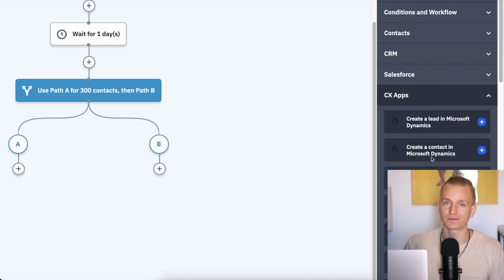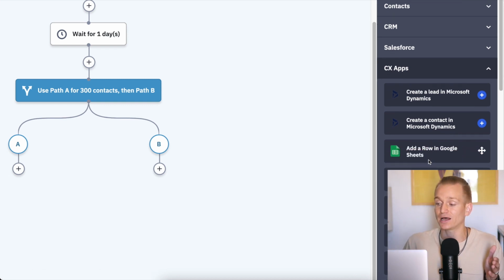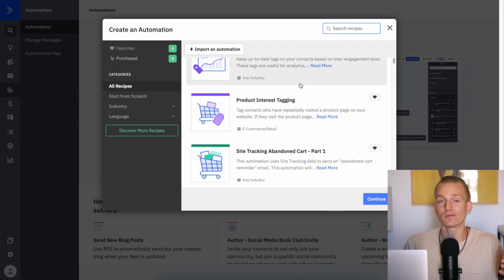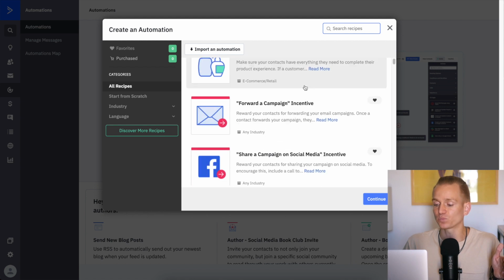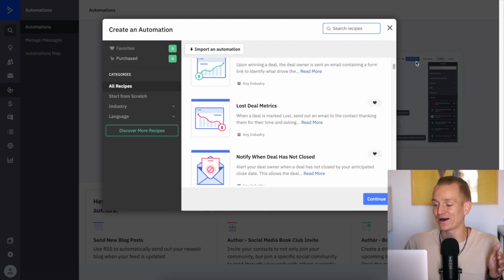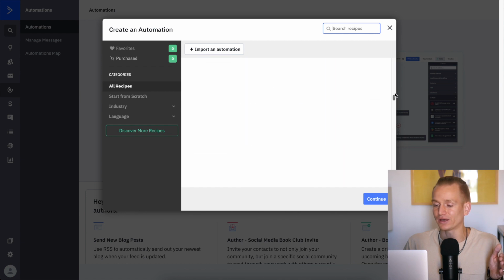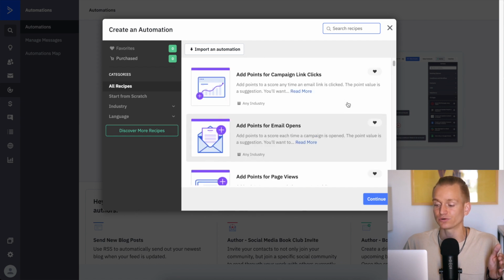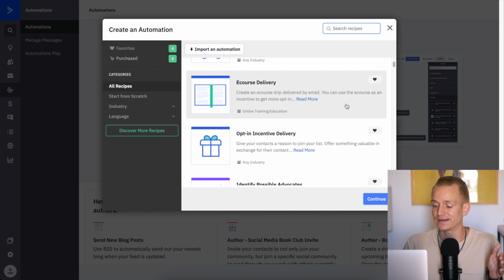And they also have all of these different apps. So if you're already using some apps and you want to connect them with your email marketing and very easily integrate them into your email marketing automations, you can do that with ActiveCampaign, and this is where it's super advanced. And with ActiveCampaign in general, you have these so-called automation recipes, and this is basically the same sort of templates that you have with GetResponse, but here you have an insane amount of these templates. As you can see, there are probably hundreds. And these ones are actually very advanced. These are the kind of templates that you're not going to find anywhere else.